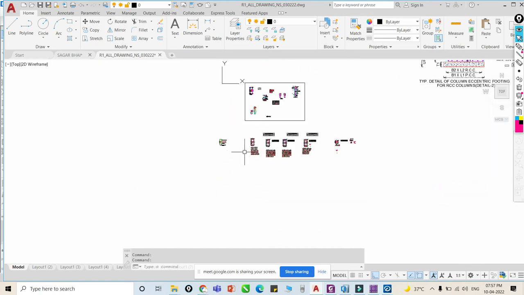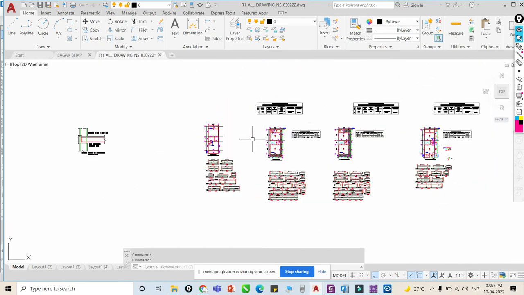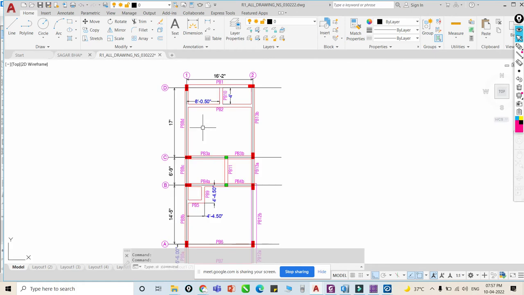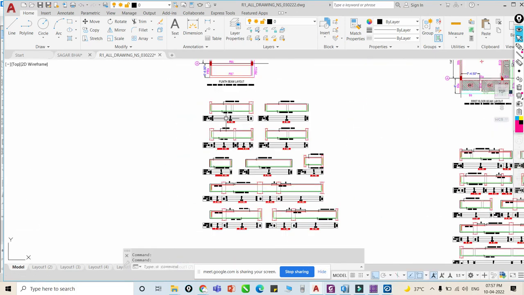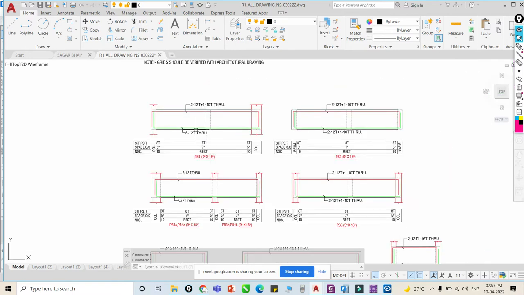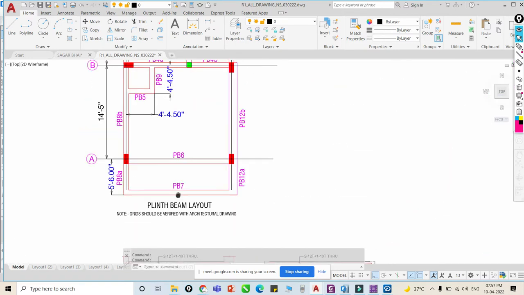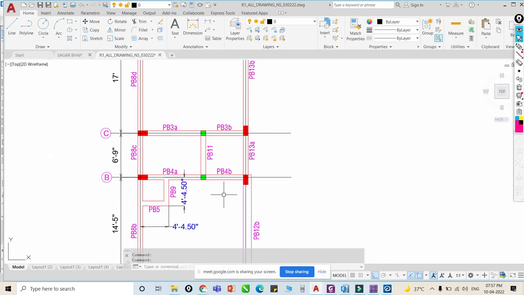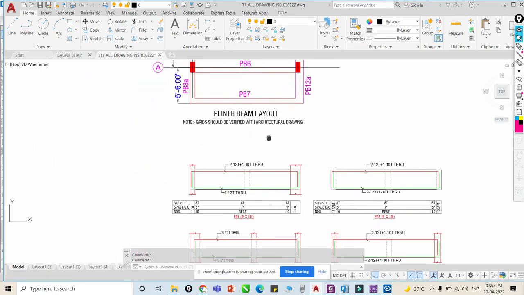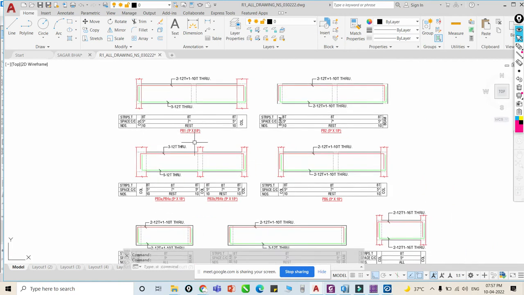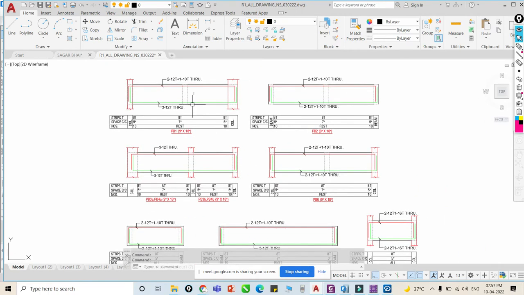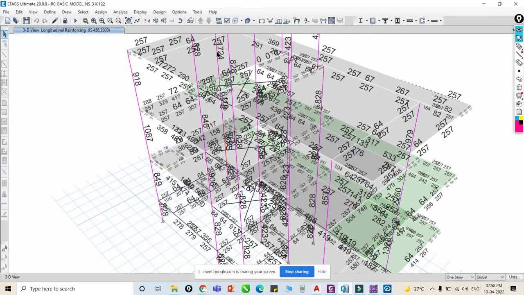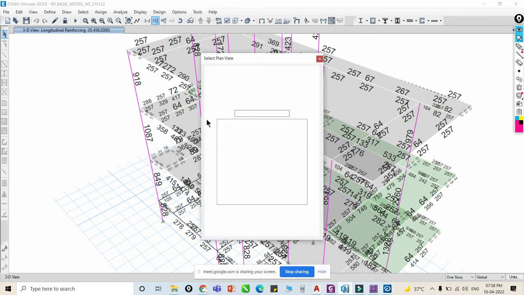And then next we have to design the beam, right? Very easy, but it is difficult that we have to prepare these layouts, okay. We have to prepare these longitudinal sections for different beams. It is visible, PB1, PB2, right, PB3A, 3B. So we have to prepare this layout. Definitely I will guide you how to prepare this, so don't worry about it, right? And this required reinforcement we will get from ETABS. I will show you where we get this required reinforcement.